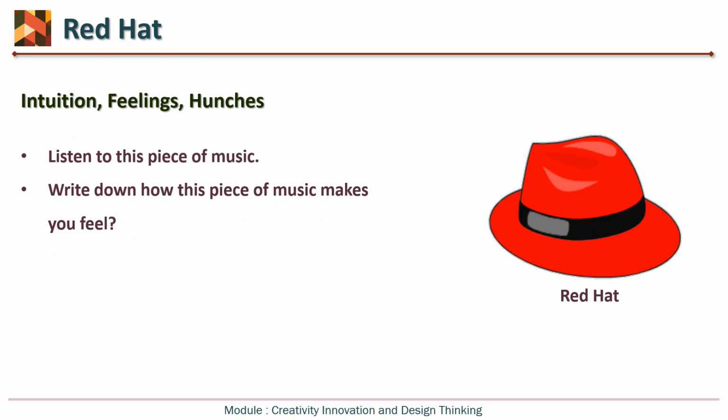If you are listening to some patriotic song, as we do on 15th August, 26th January, and that patriotic song is playing somewhere around you, what feelings are generated inside you? So this is an activity by which you can activate your emotional side.